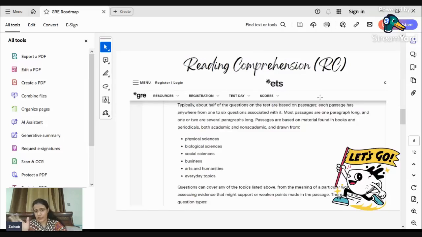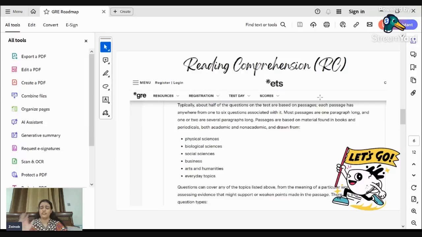For me, two portions are difficult, biological sciences and physical sciences, because I'm not good in those. Most of the things are taken from science topics, arts and humanities, and everyday topics. So you have to be very good in those.